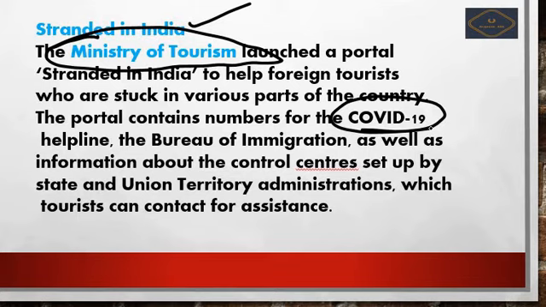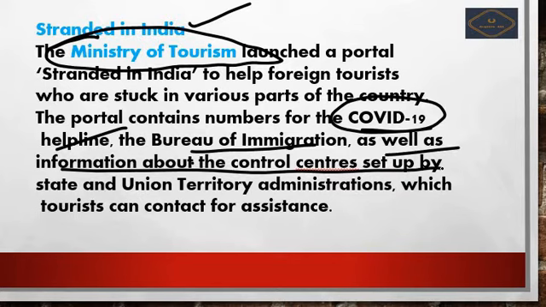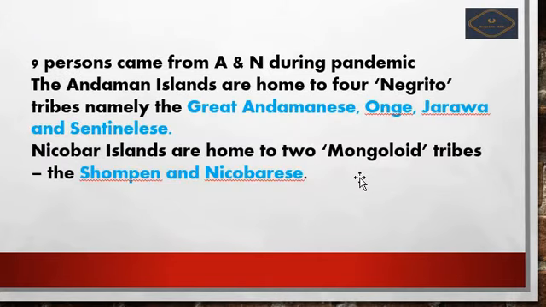It is to help the foreigners who have been stuck in India, to navigate them and locate where they are. It has helplines, and it also helps with the Bureau of Immigration, as well as information about the control centers set up by the states and union territories administrations, through contract assistance.